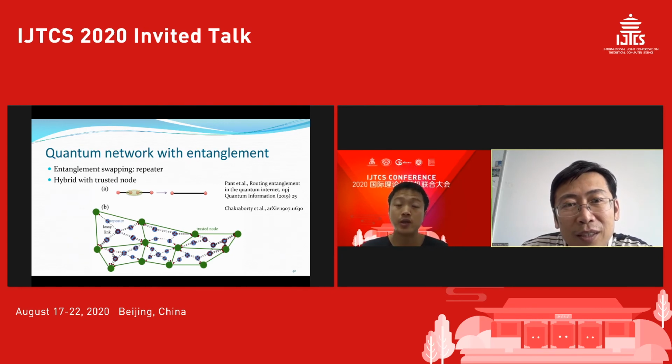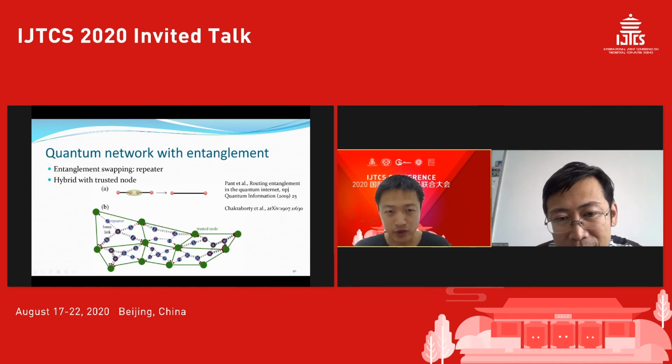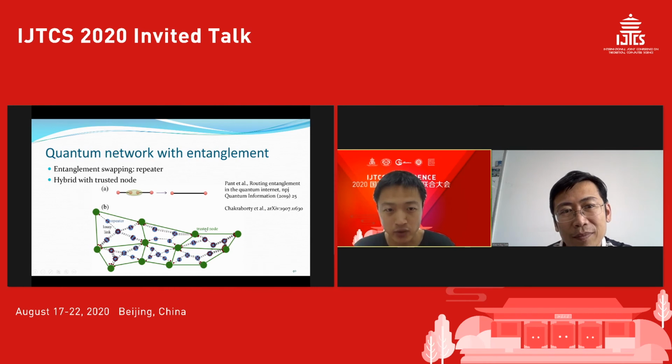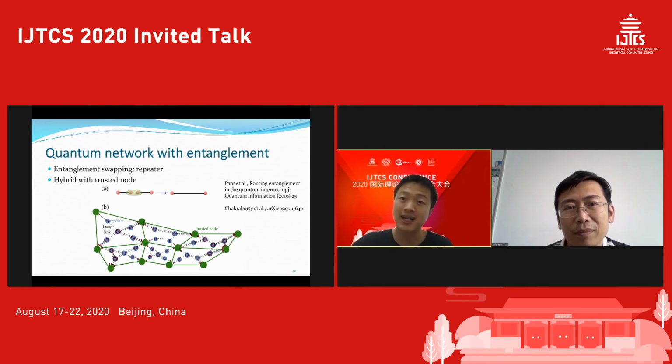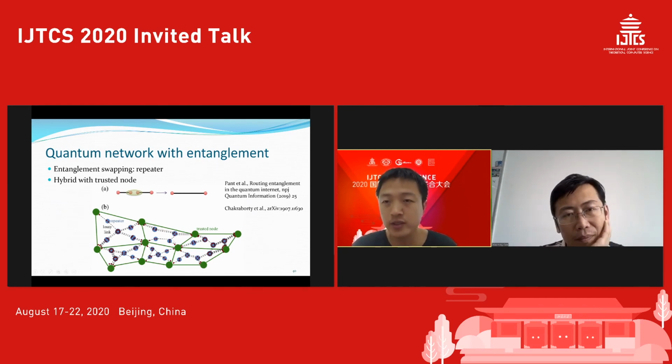Sure. So the idea is that here they put two kinds of nodes. One they call a trusted node, the other is a repeater. The trusted node is what we just discussed, so we really do trust it. If it forms a cut, there's no way you can get security. But in between there's also a bunch of repeaters. You can think of these as untrusted nodes, which we don't need to trust.